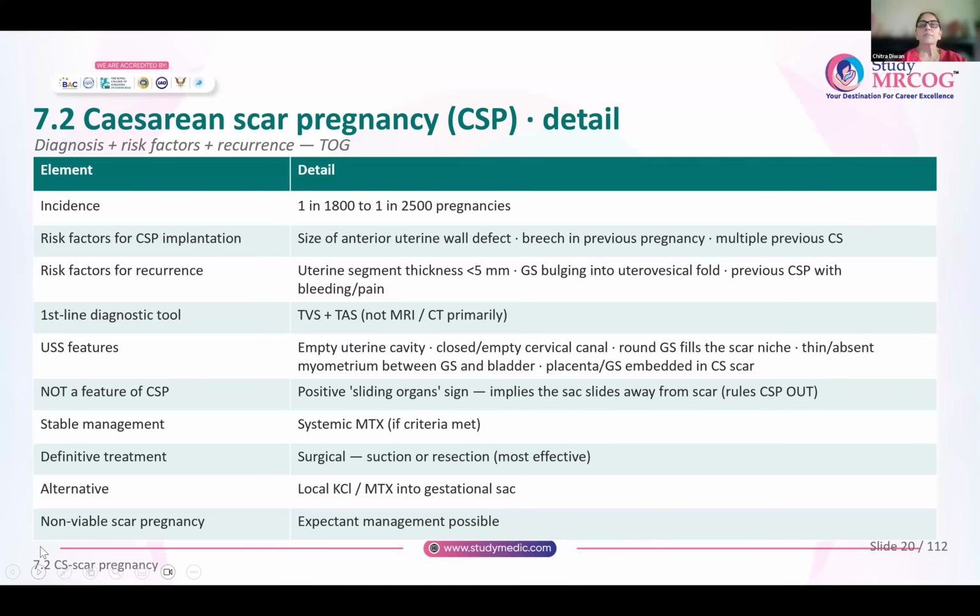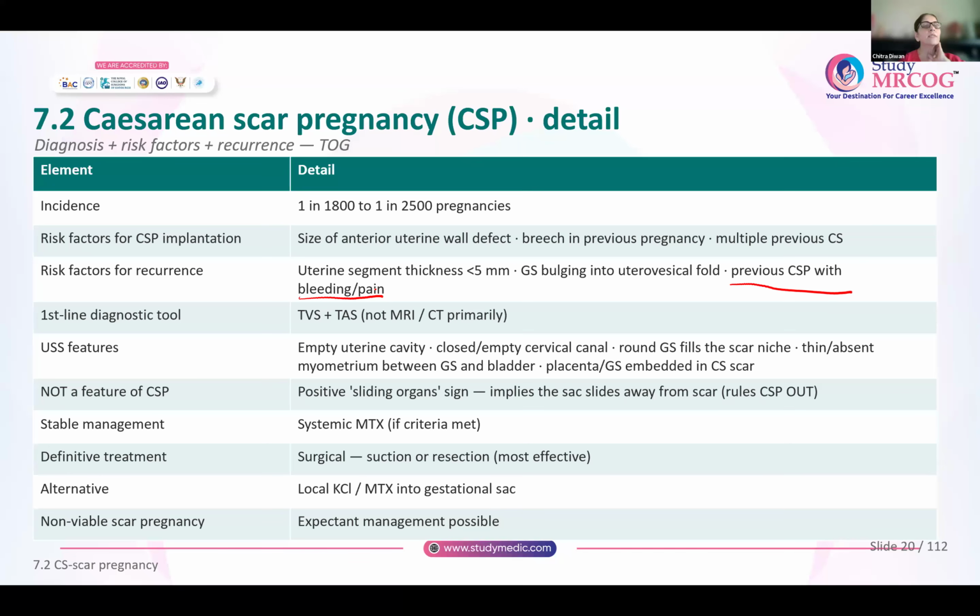Sometimes you have this gestational sac that is bulging into the uterovesical fold. Always think of a recurrence in any woman who has had a previous cesarean scar pregnancy with bleeding and pain. So a previous cesarean scar pregnancy is always a very high risk factor for recurrence.